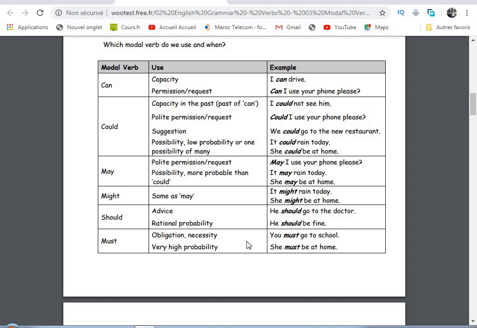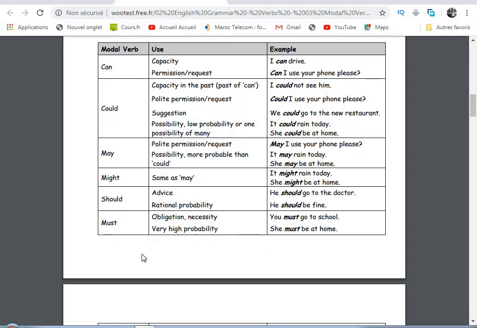A necessity, you must go to school. A very high probability, when we say she must be at home, it means that we are to a high degree sure that she is at home here. She must be at home. It's a very high probability.